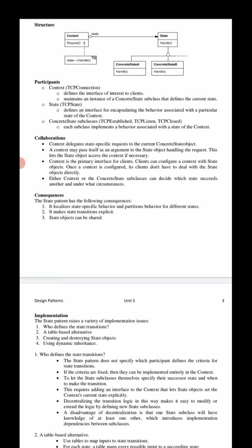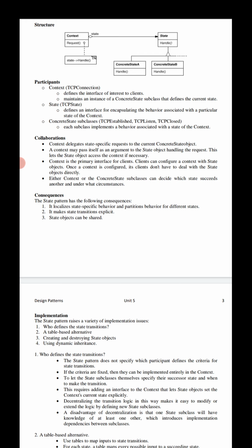The third consequence is that state objects can be shared. If state objects have no instance variables, meaning the state they represent is encoded entirely in their type, then the context objects can share a state object.